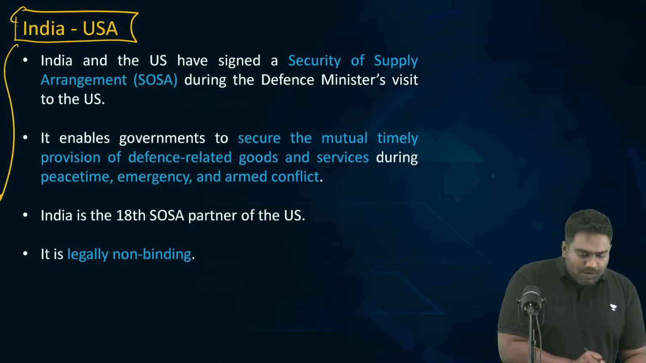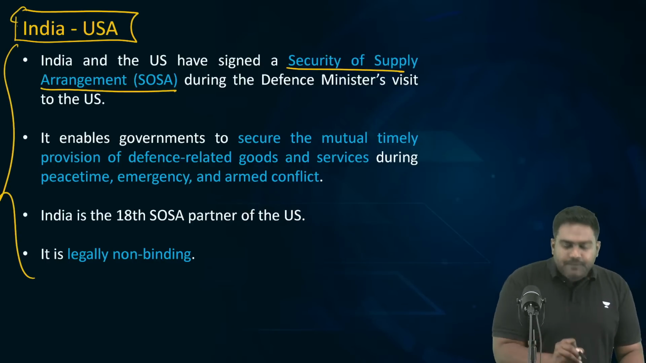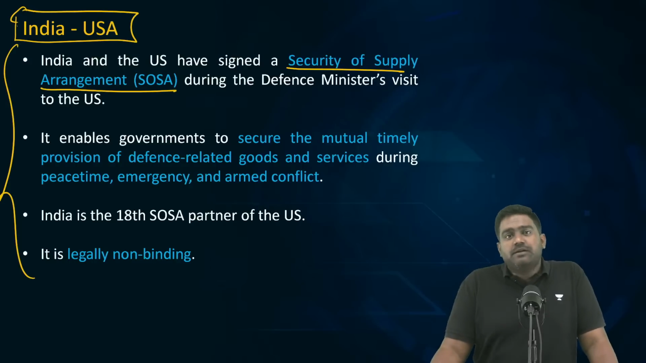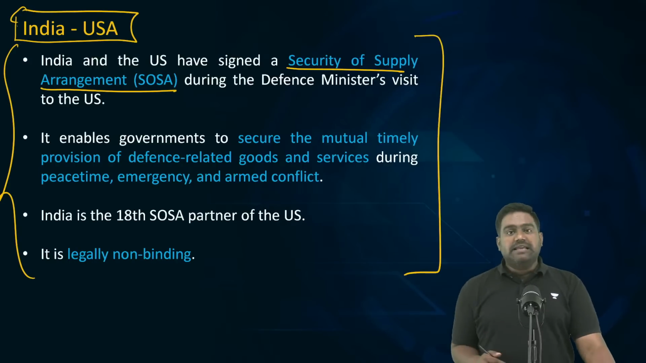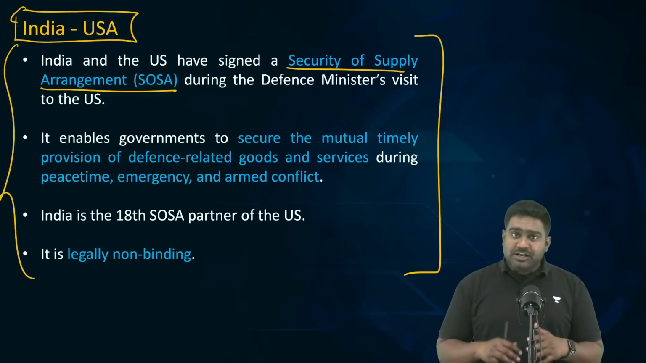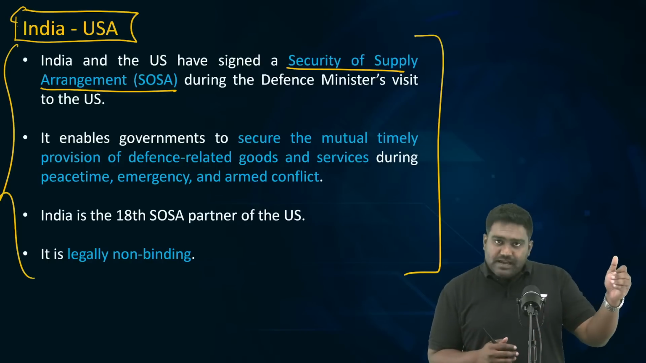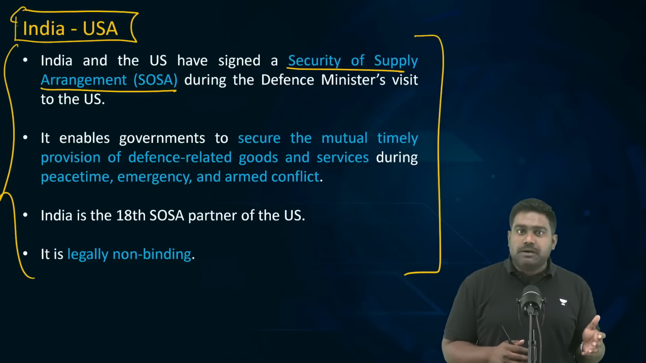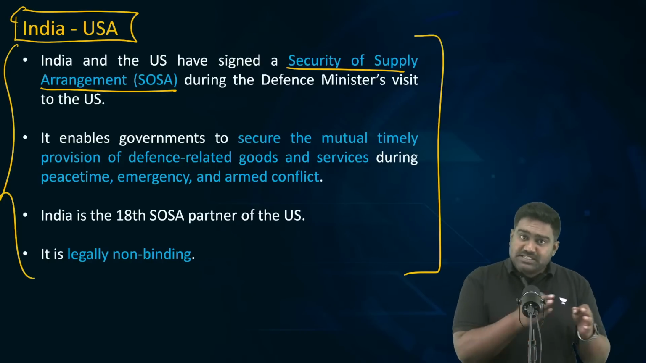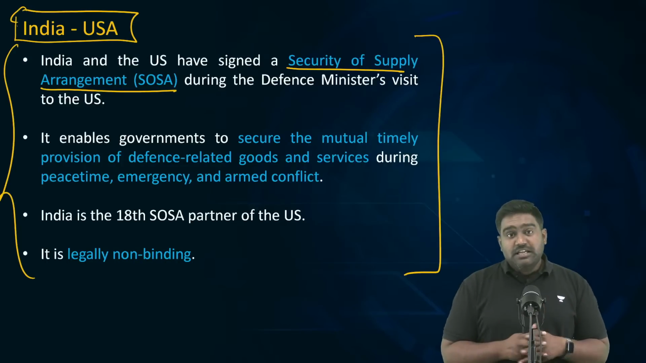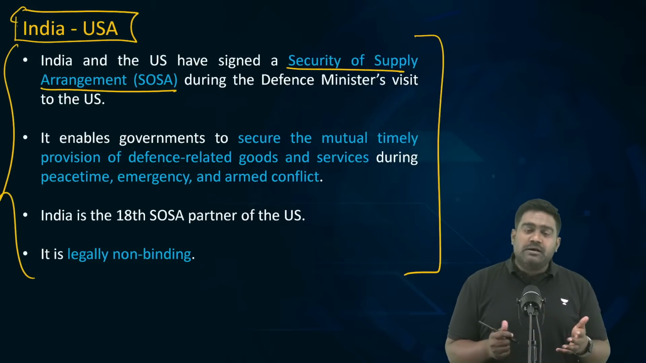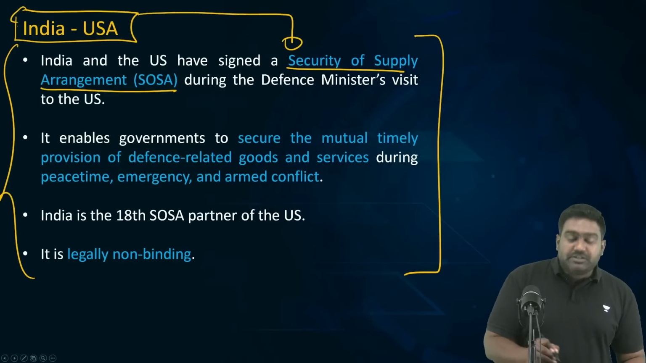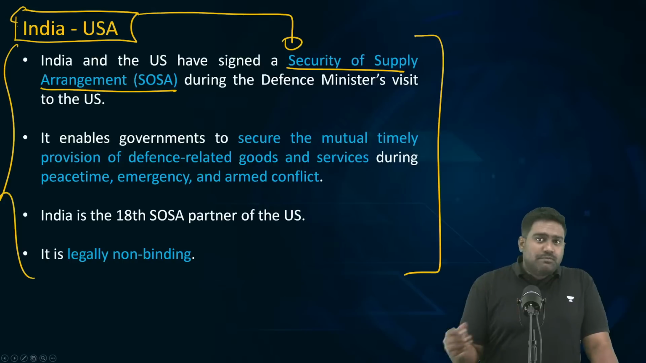So let's talk about security of supply arrangement or security of supply agreement. And then we'll discuss another initiative which has been recently in the news. India-US relations can be very, very crucial because we have a new administration in the US under President Trump. Recently, PM Modi has visited United States as well. US Vice President JD Vance has come to India. So based on India-US ties and some new initiatives, there can be a prelims question.